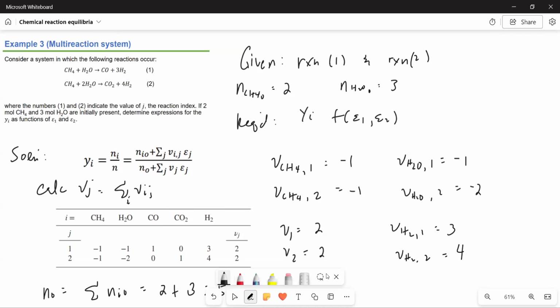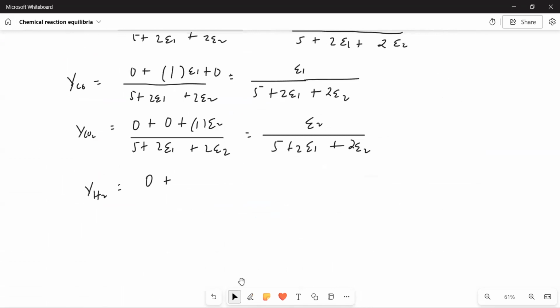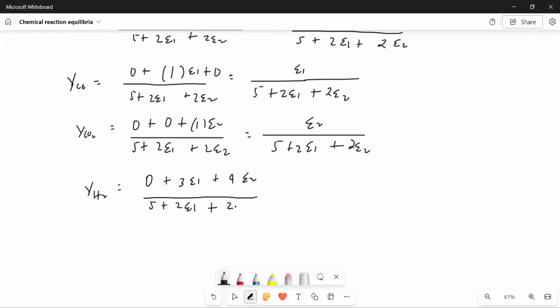So 0 plus 3 epsilon 1 plus 4 epsilon 2, divided by the same denominator, 5 plus 2 epsilon 1 plus 2 epsilon 2. I'll just remove this part here; you know it already.